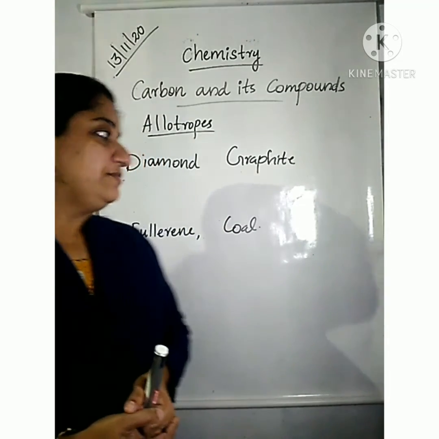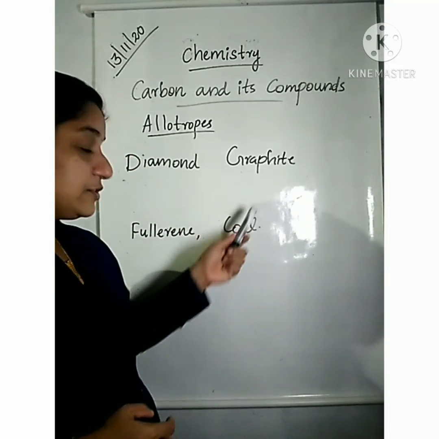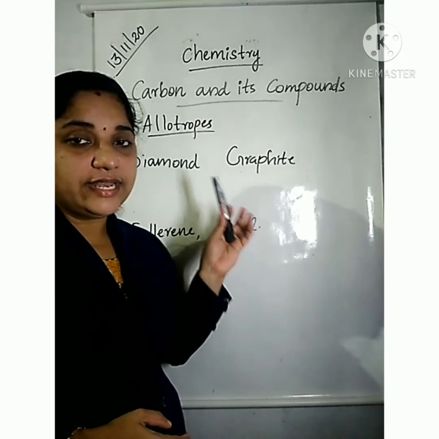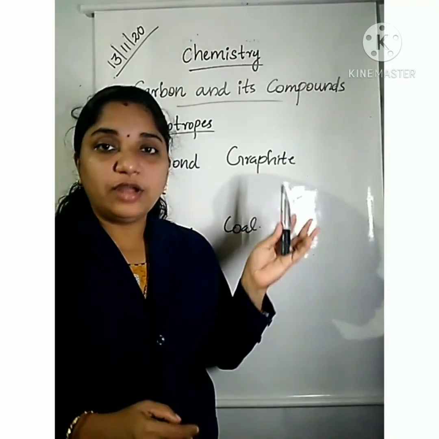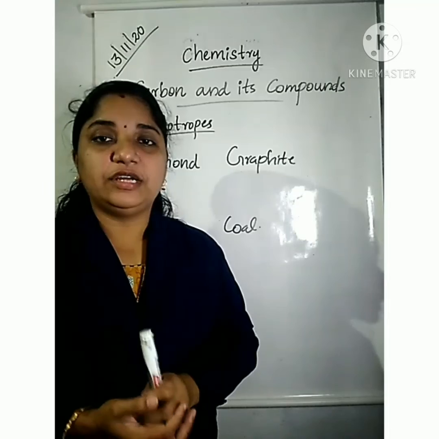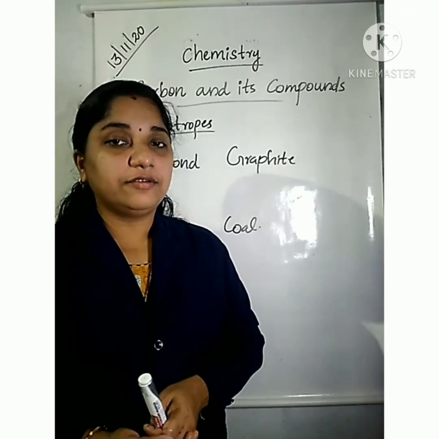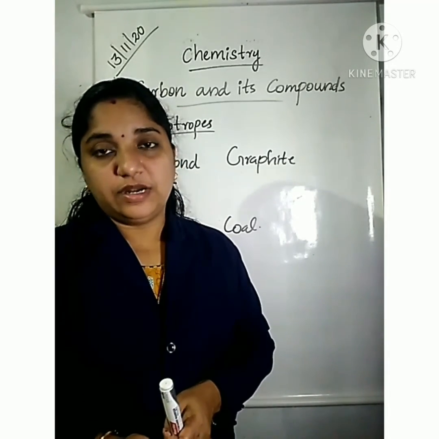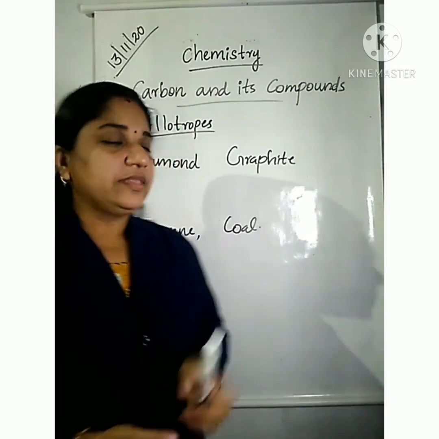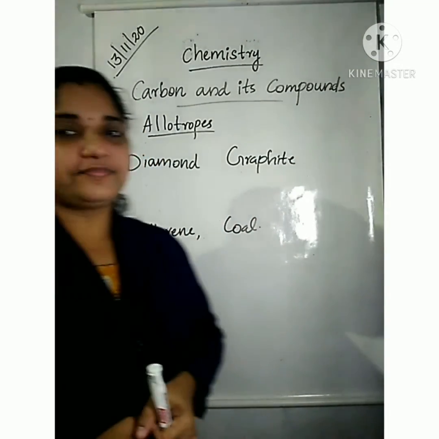So, these are the allotropes of carbon. That is, carbon is an element possessing more than one form in the same state. Diamond, graphite, fullerene, coal are all forms of carbon. But what is their basic unit? Carbon. Okay, that is allotropes.